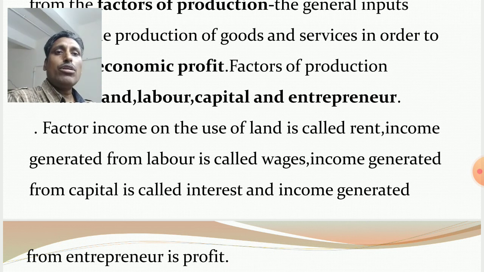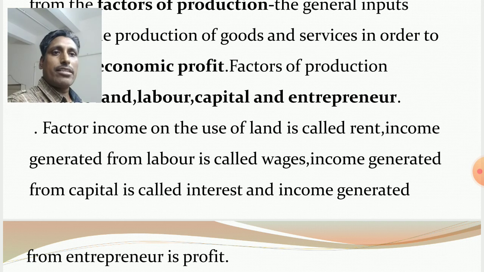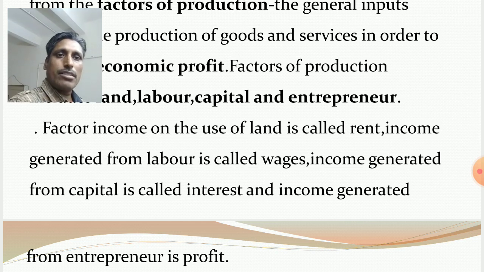Factor income on the use of land is called rent. When the household sector provides land to the farm sector, then in return it receives rent. Income generated from labor is called wages. When the household sector provides labor service to the farm sector and the government sector, then in return it receives wages or remuneration. Income generated from capital is called interest.